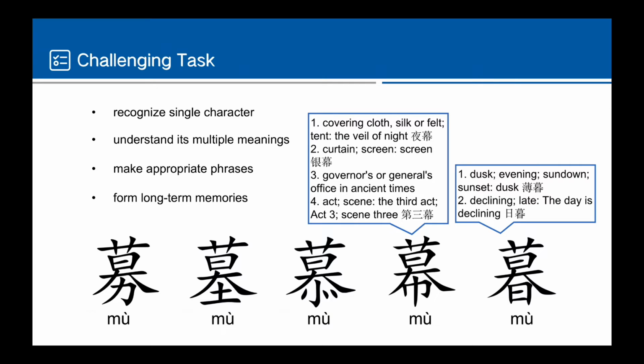Take the last 2 for example. This one has 4 definitions correlated with screen, such as the veil of net, curtain, and scene, while the next one has 2 definitions, with one original meaning as dusk, and also an extended meaning to describe late.